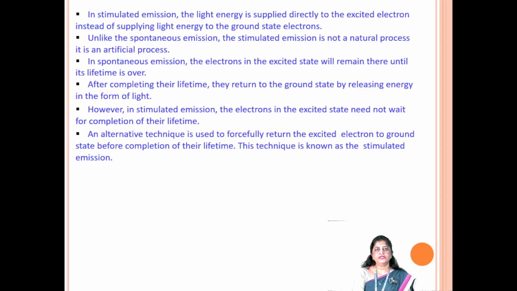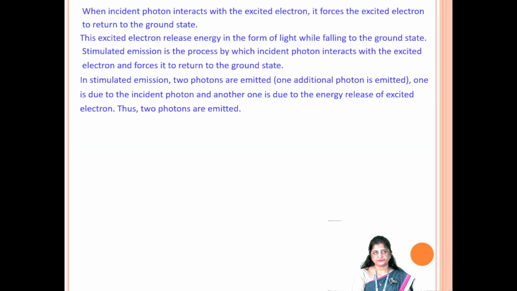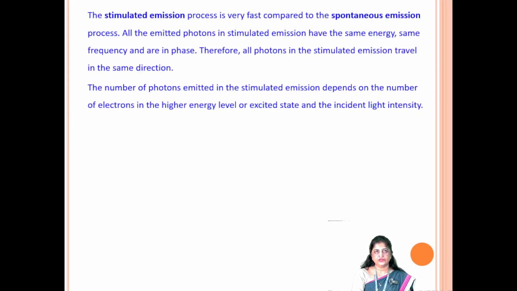An alternative technique is used to forcefully return the excited electron to the ground state before completion of its lifetime. This technique is known as stimulated emission. When an incident photon interacts with the excited electron, it forces the excited electron to return to the ground state. This is stimulated emission. So, this is the difference between stimulated emission and spontaneous emission.